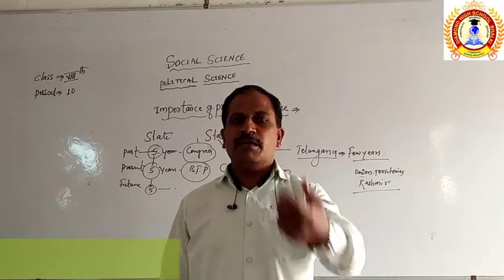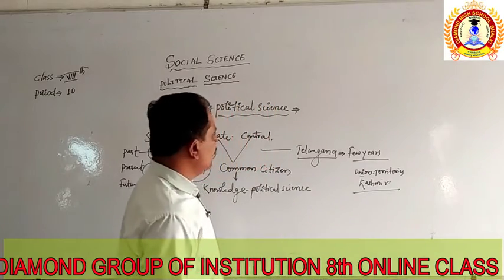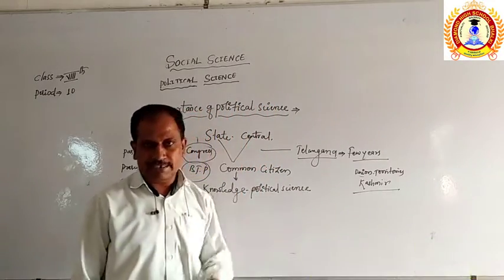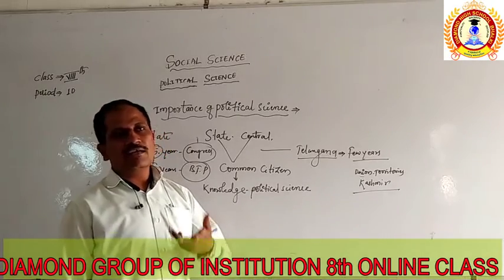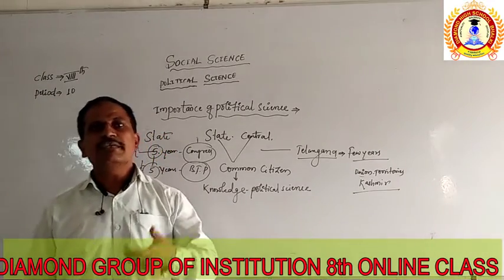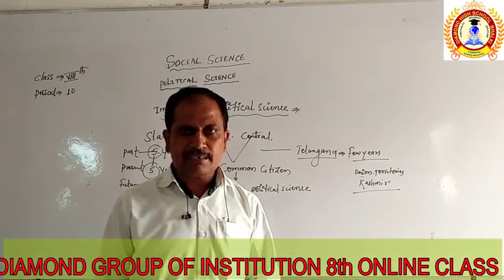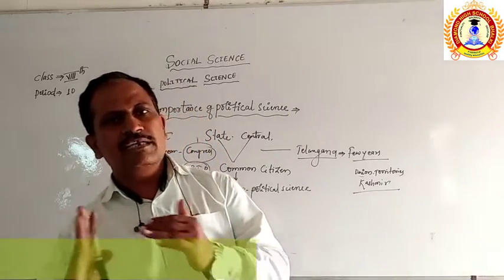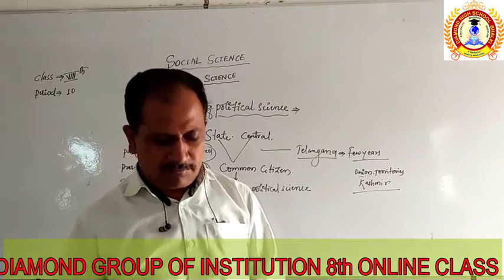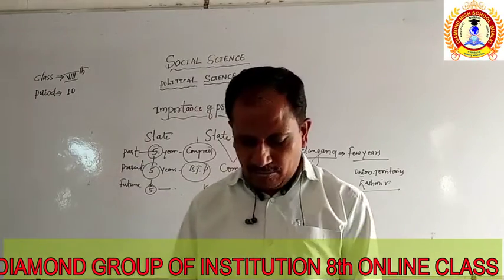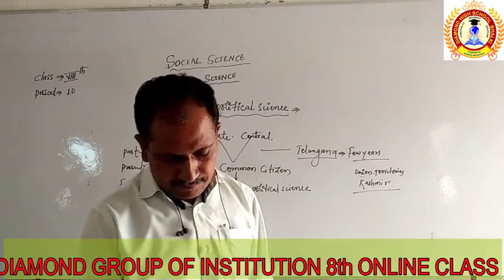And due to the inspiration, the people have started to get involved in politics. If you don't have the knowledge, we are not motivated toward politics, and we are not entering politics, and we are not fighting for the solution of the problems of any local bodies.